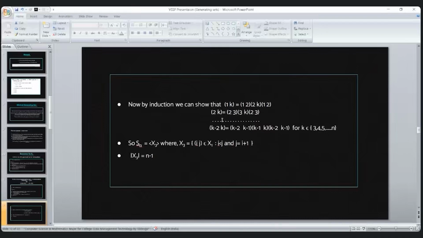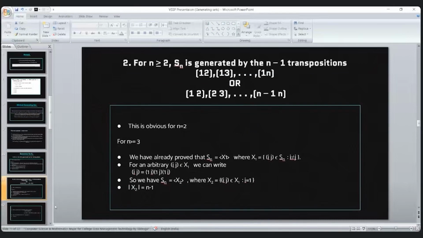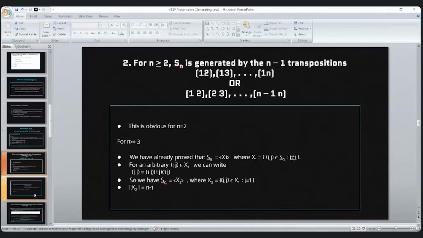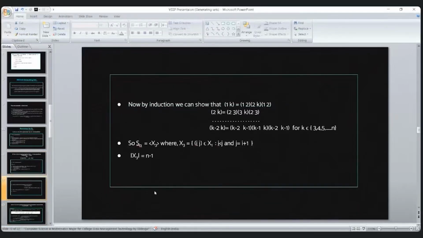After repeating, at last we will get a transposition like (k minus 2, k minus 1), which is similar to the transpositions of this form. So we can get such transpositions from this type of transpositions. Now the number of elements in this set is the same as the previous one, that is n minus 1.